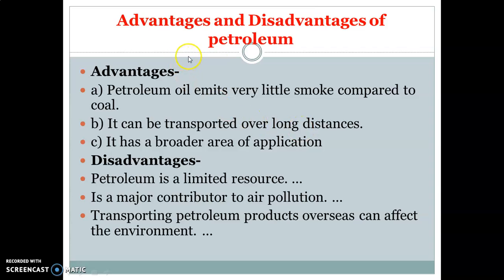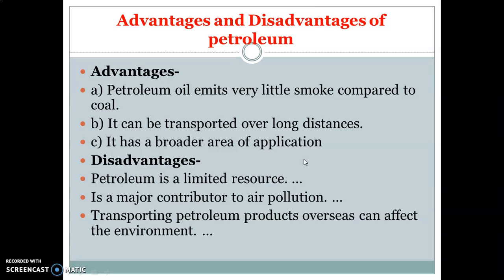Now next is advantages and disadvantages of petroleum. Number 1. Advantage: petroleum oil emits very little smoke compared to coal. Second, it can be transported over long distances. Now, when petroleum is extracted, the liquid form is easy to move from location to location because of its viscosity. It has a broader area of application.